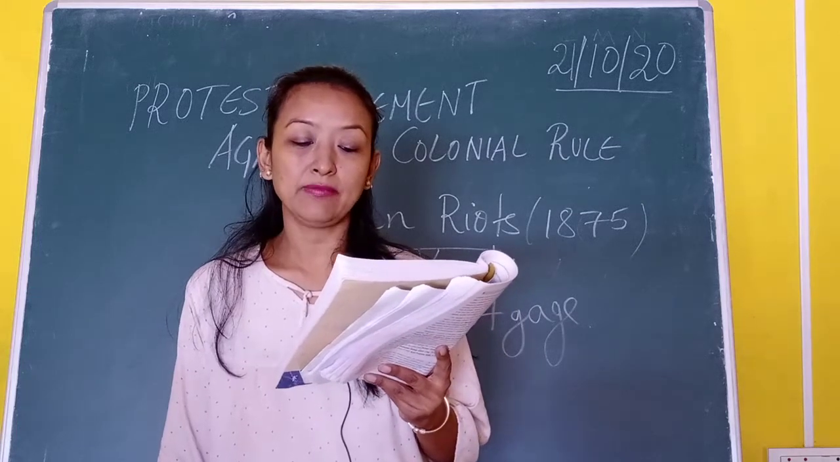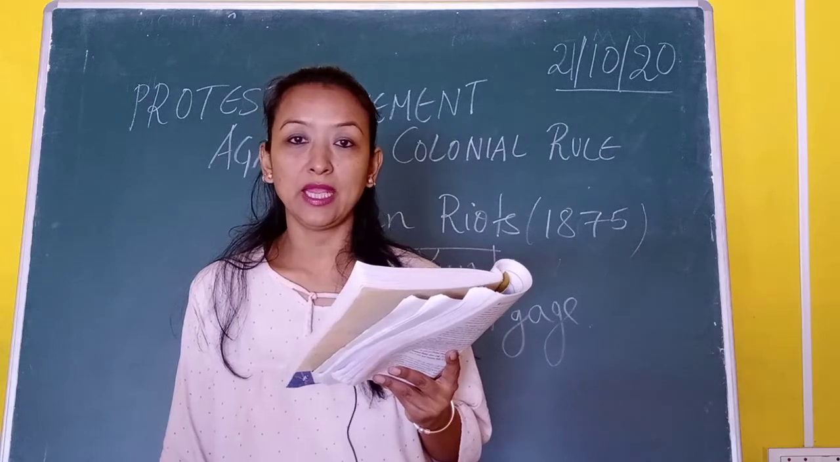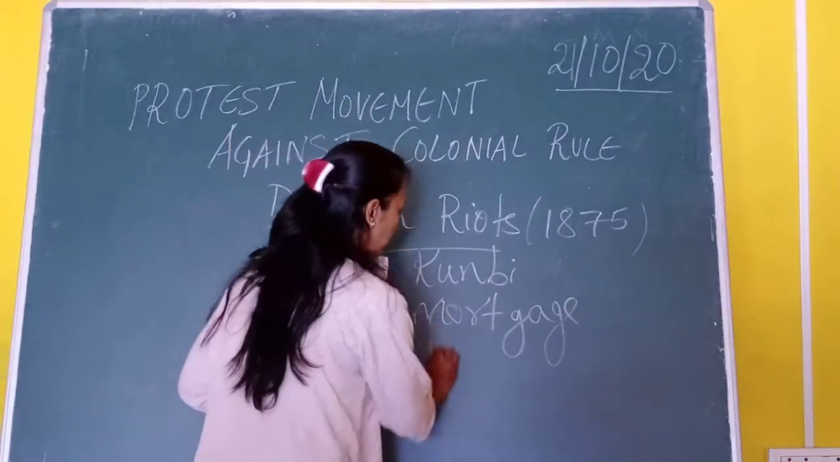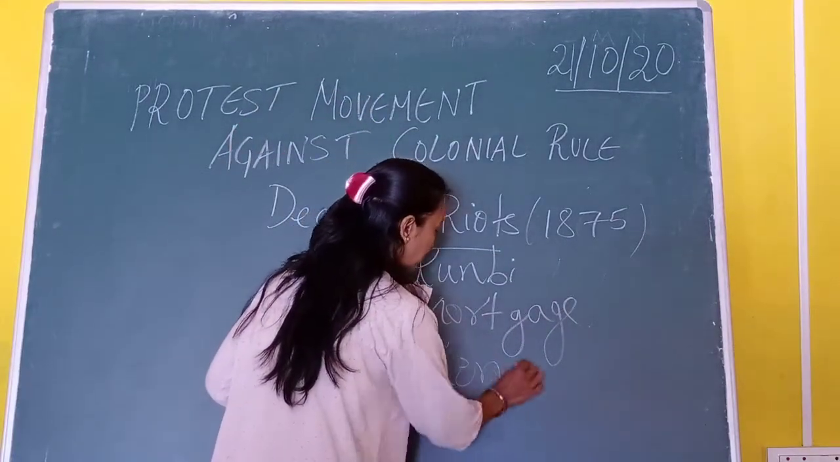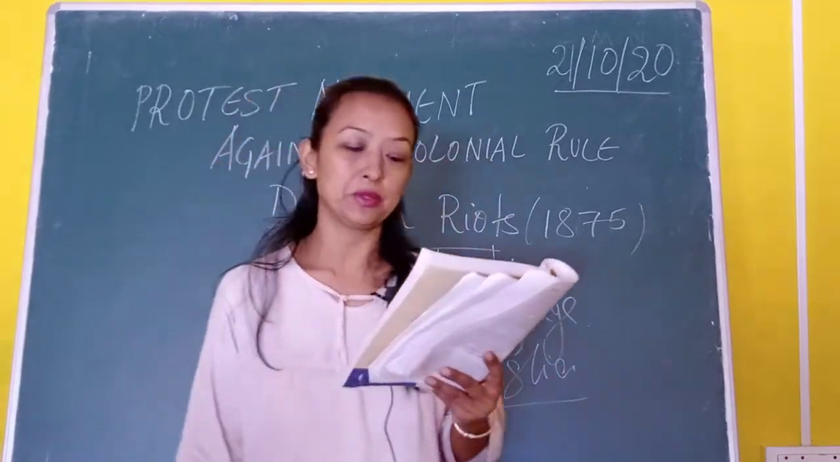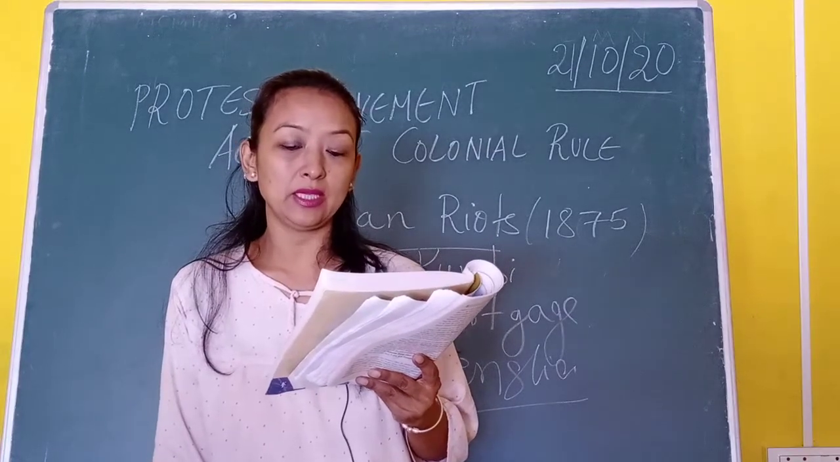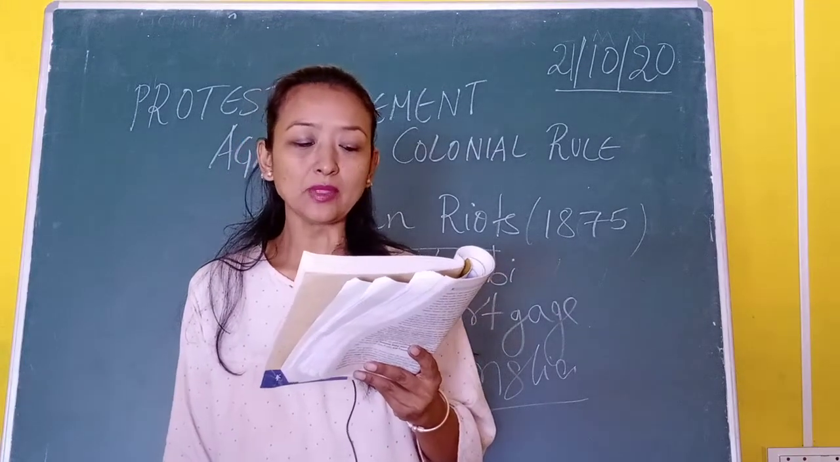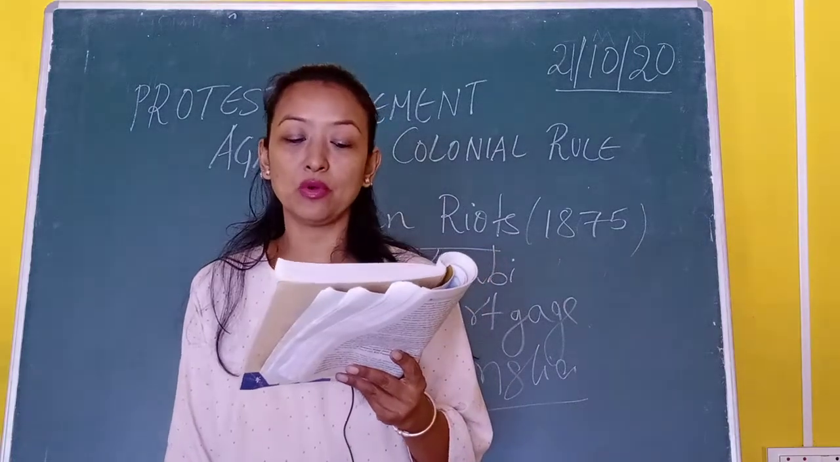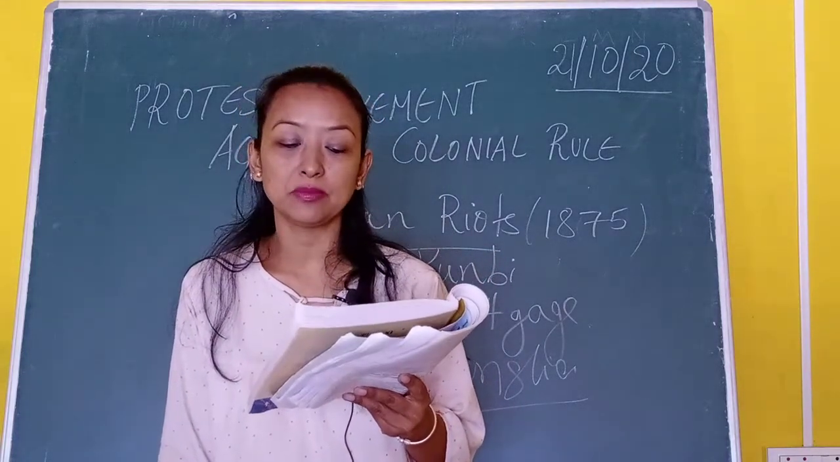This lead was given by a man named Kenglia, K-E-N-G-L-I-A. Kenglia was the leader of this Kunbi tribe. He was arrested. His arrest broke the morale of the Kunbi tribe. So when he was arrested, the morale of the Kunbi tribe was broken.